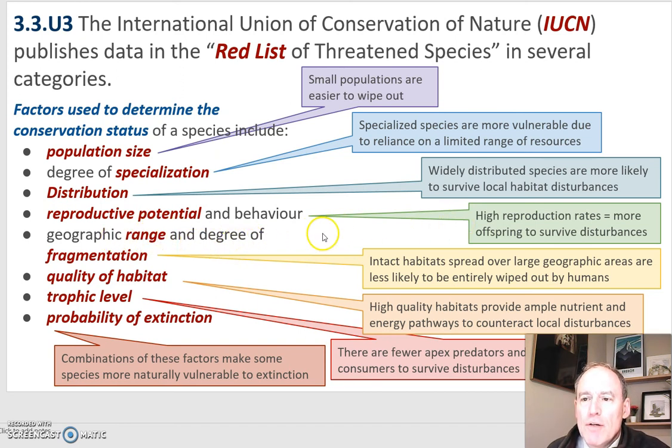Geographic range and degree of fragmentation. Intact habitats spread over a large geographic area are less likely to be entirely wiped out by humans or even just a catastrophic event. Quality of the habitat. High quality habitats provide ample nutrient and energy pathways to counteract local disturbances. Trophic level. There are fewer apex predators and tertiary consumers who survive disturbances. The farther up you are on the food chain and the food ladder, the tougher it can be for you to survive disturbances lower down.